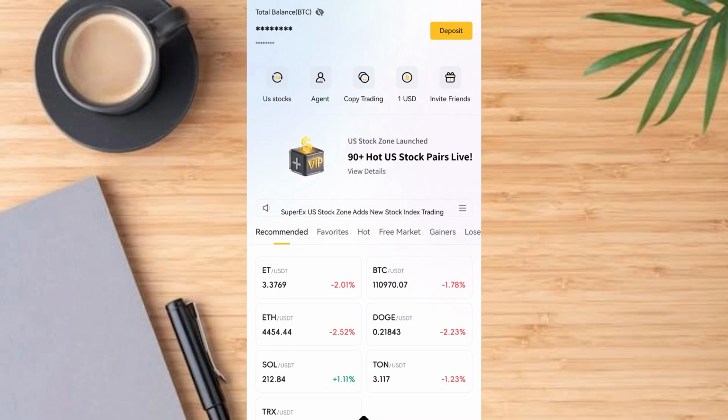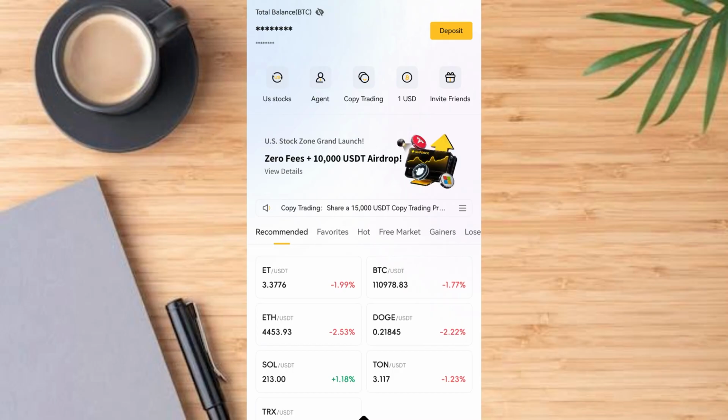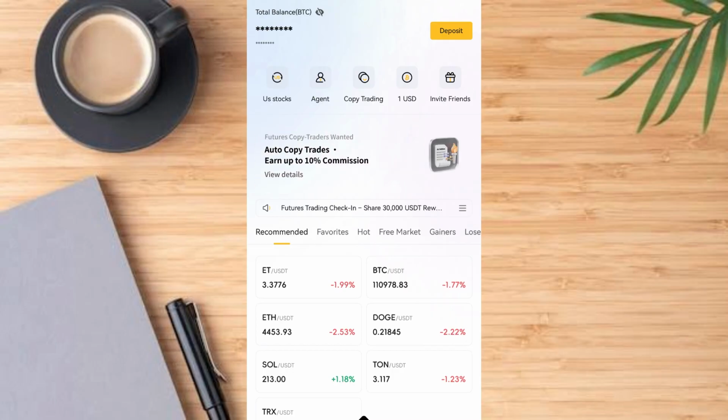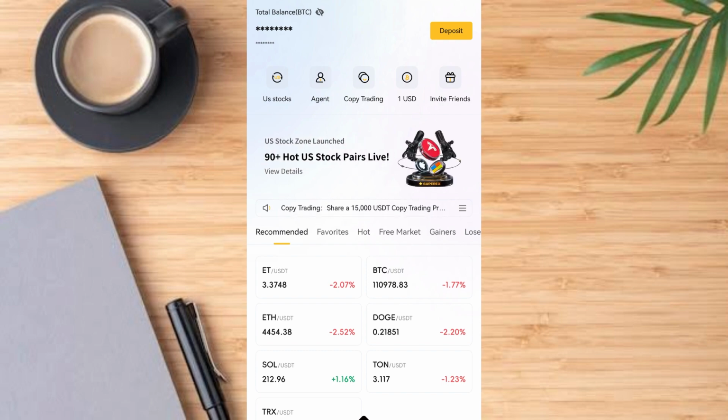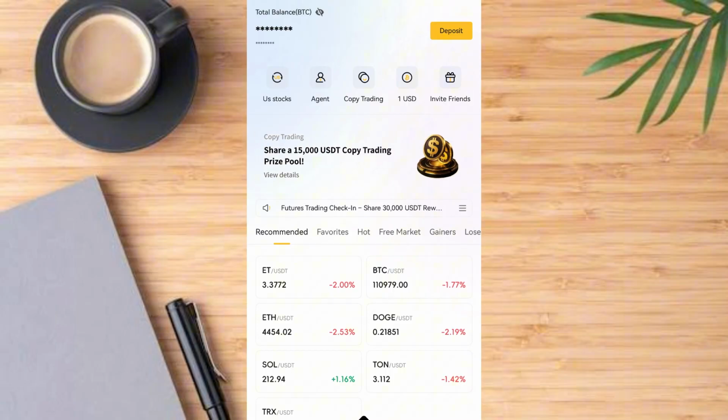The first thing you have to do, guys, is to be sure that you have an account with SuperEX. Creating an account with SuperEX is very simple, guys. I'll drop the link in my Telegram channel. It's also in this video description, guys. Tap on that link, create your account, verify your account. Once your account has been verified, then you are good to go.